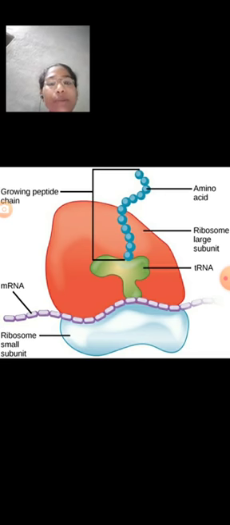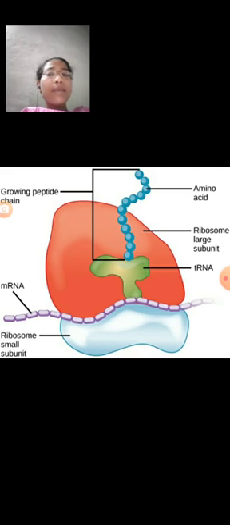Ribosomes were first observed by Claude in 1941, and he named them microsomes. Palade in 1955 named them ribosomes, and they are also called ribonucleoproteins. Ribosomes are also called the protein factories. They help in protein synthesis.